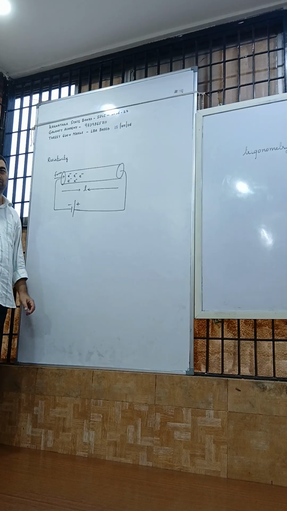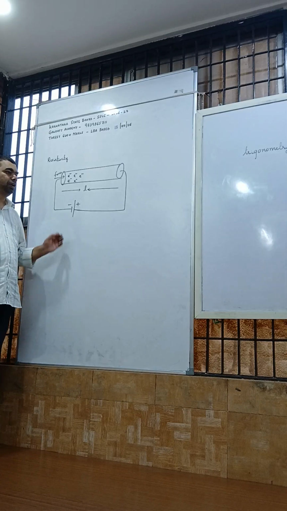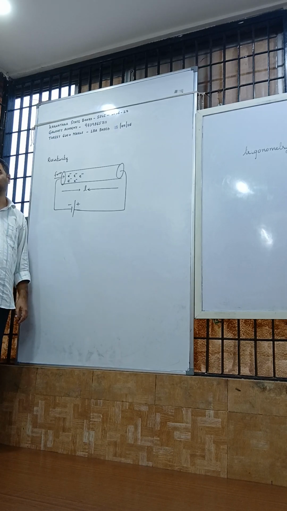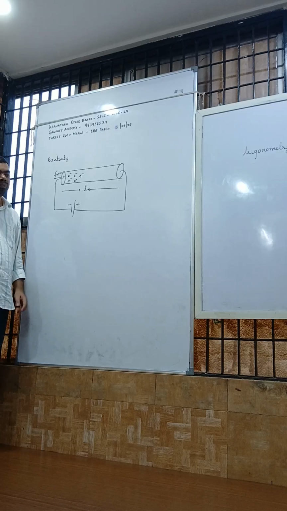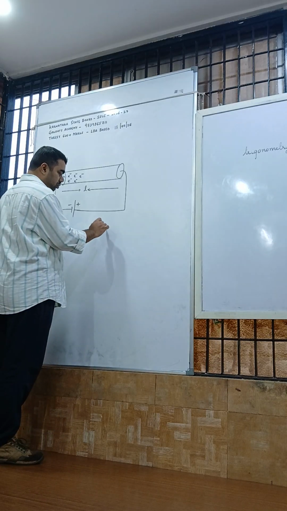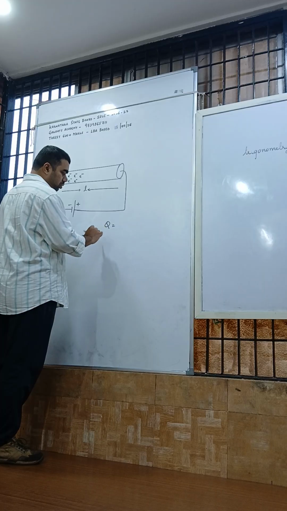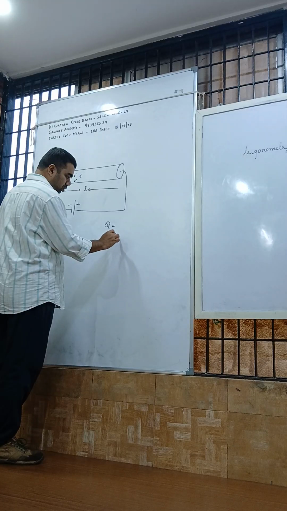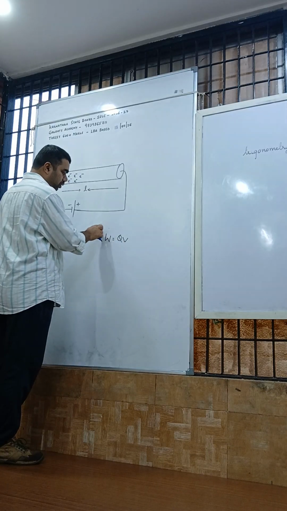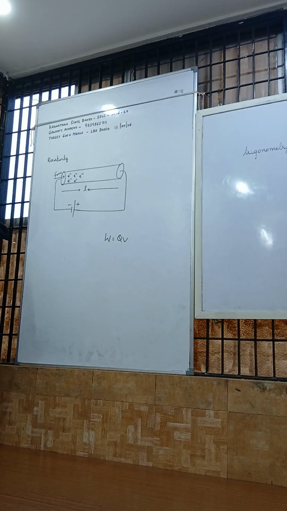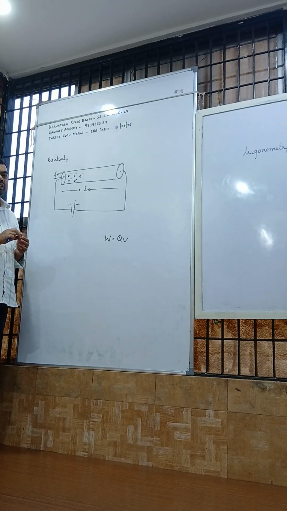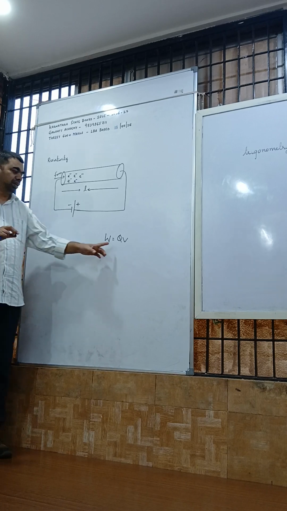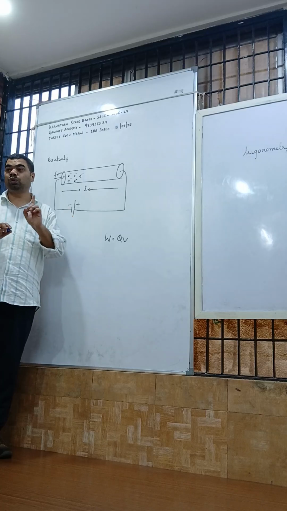Okay, good. First I will explain what is potential. Potential means the energy required. Simple. What is potential? Potential is the amount of energy required to move an electric charge of 1 coulomb.